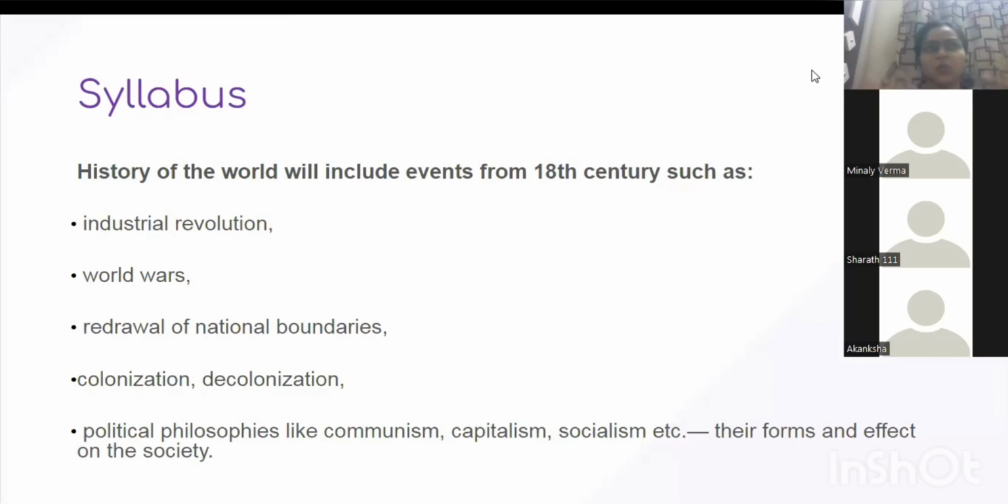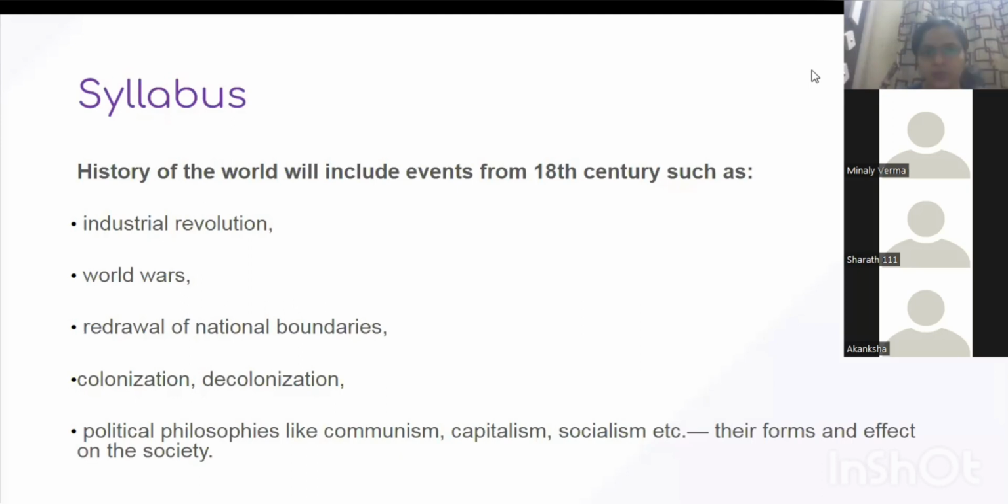That is a process in which these are basically ideologies. What is colonization? How the different countries of the world were being colonized by the European powers. Like India was colonized, right? So that is colonization, decolonization. How the countries got freedom one by one, how the process of decolonization started. And different political philosophies you are going to study.